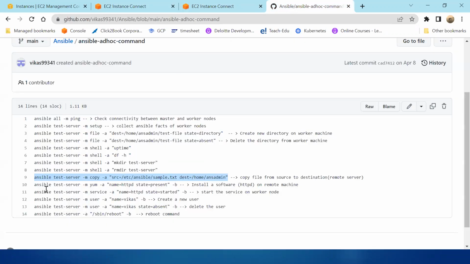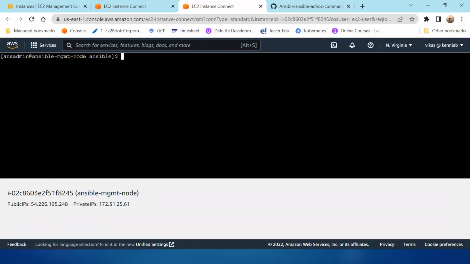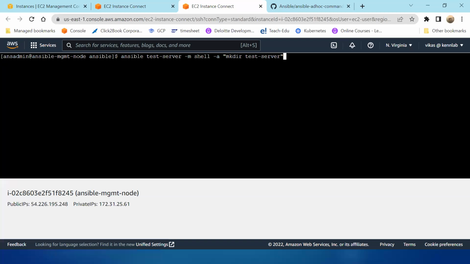Similarly, let me say I want to create a folder. See here, the command is Ansible, go to test server. This time I'm using another module called the shell module, and the argument is mkdir test server.